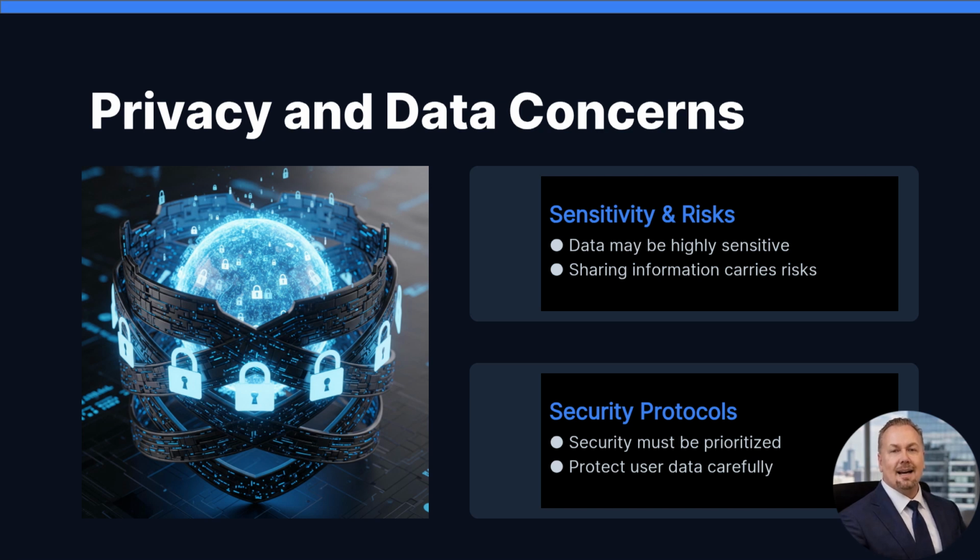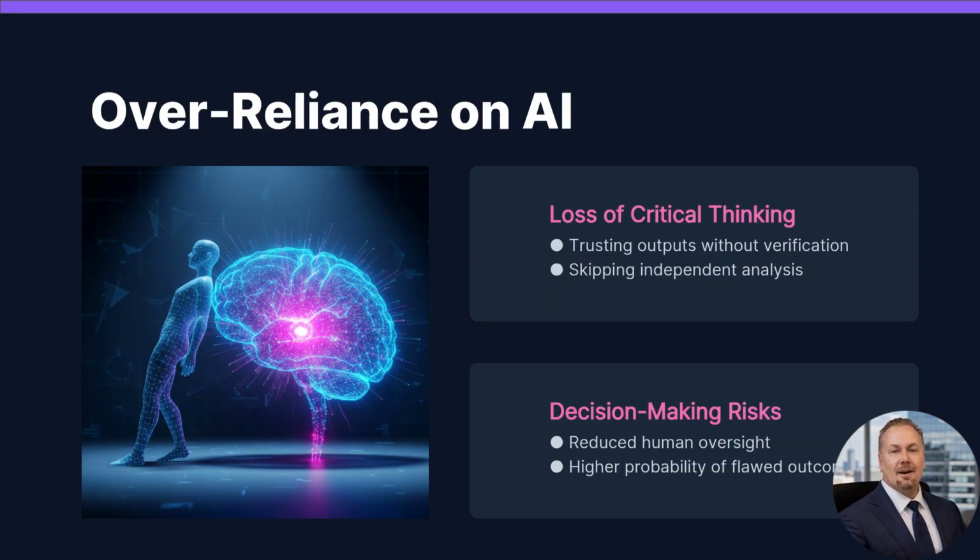When using AI, it is important to consider privacy. Sharing sensitive or personal data can create risks. Users should be cautious about what information they provide. Over-reliance on AI can be a problem. If people trust outputs without questioning them, it can lead to poor decisions. AI should support thinking, not replace it.